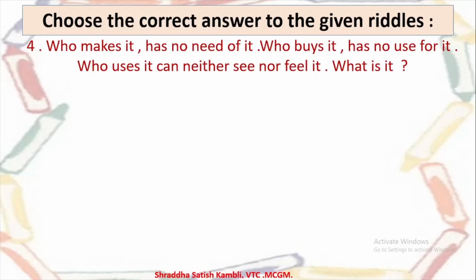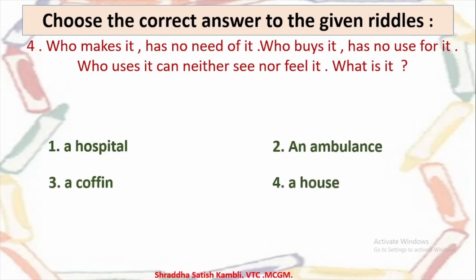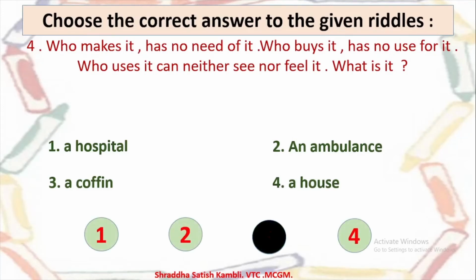So if I'm going to the market and buying something which is of no use to me, does it make sense? No. Who uses it neither can see it nor feel it. And the one who's using it can neither see it nor feel it. What is it? So the options, is it a hospital, an ambulance, a coffin, or a house? So what is it? Out of these 4, which one could be the correct answer? Let's check out. Is it 1, 2, 3 or 4? It is option number 3, a coffin.